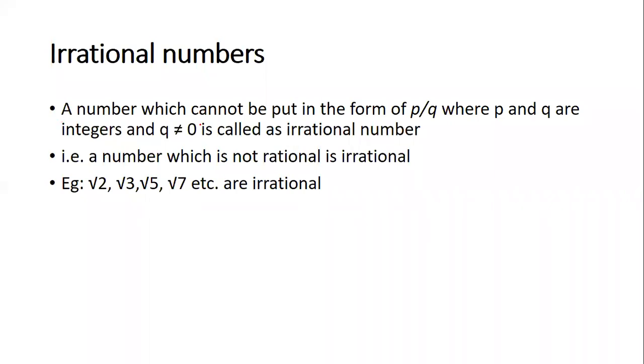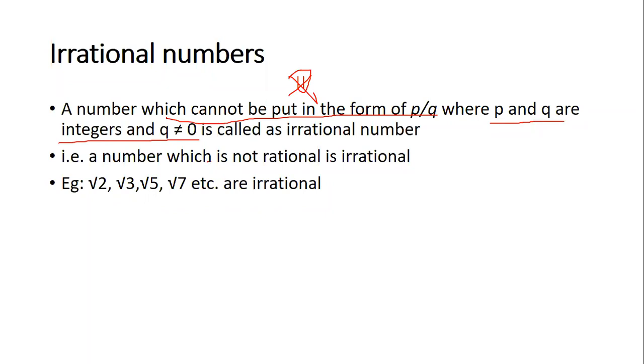A number which cannot be put in the form of P by Q. So first condition is not satisfied. So then it is a irrational number. If it is not in the form of P by Q, then it is irrational.